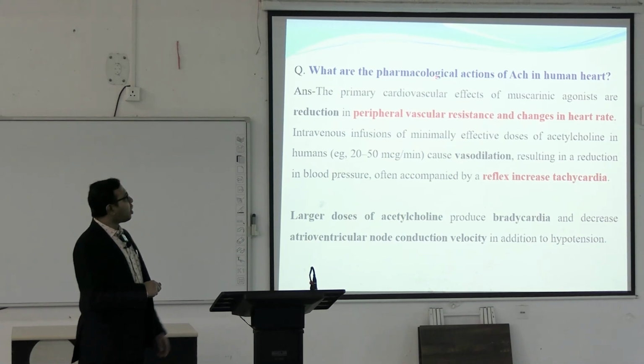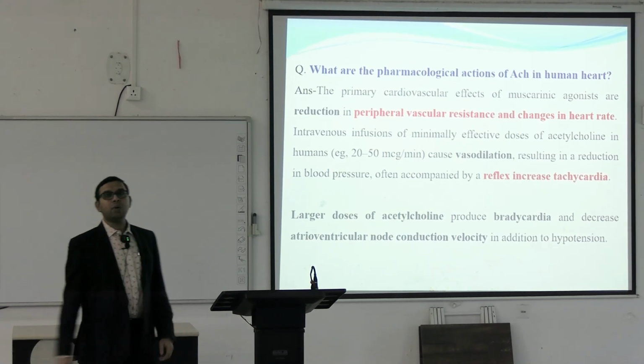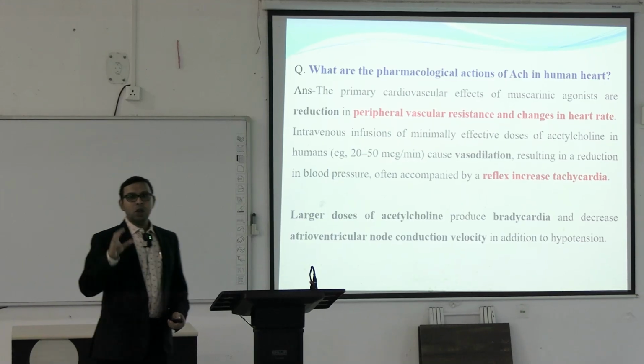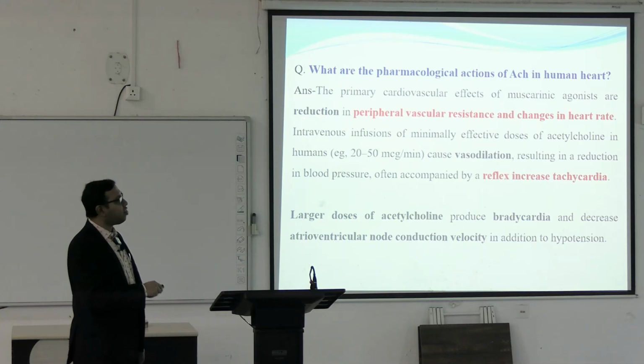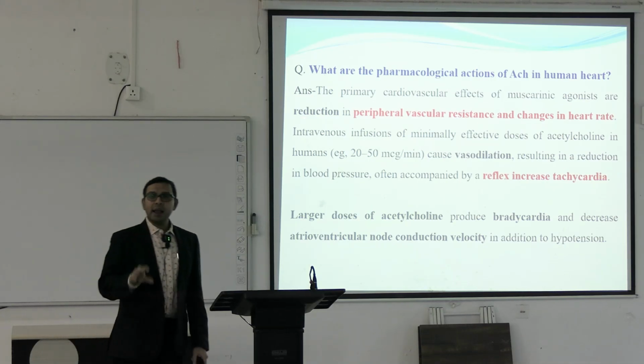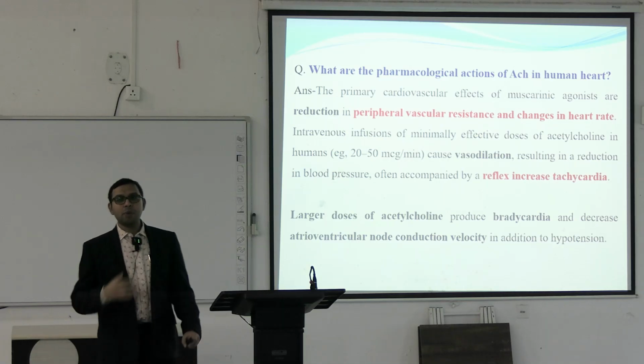Now, the question is, what are the pharmacological actions of acetylcholine in the human heart? The primary cardiovascular effects of the muscarinic agonist are a reduction in the peripheral vascular resistance and changes in heart rate. So, acetylcholine mainly acts in the cardiovascular system.